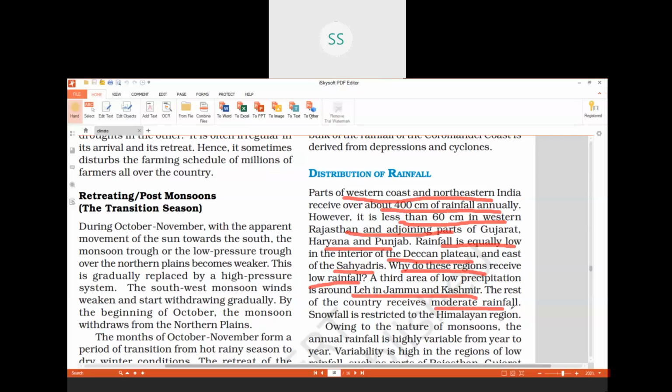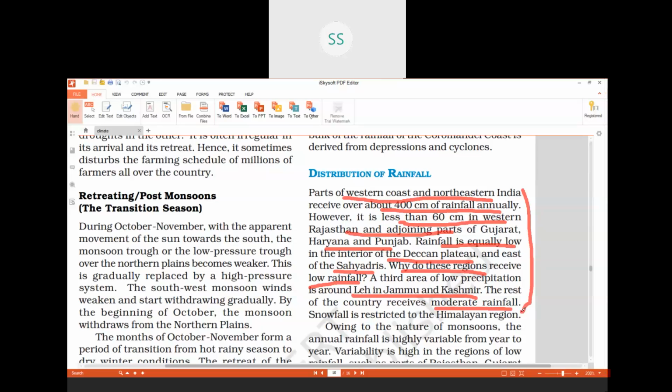So let's divide this whole paragraph into three parts. Three points, children. First point, regions receiving high rainfall, above 400 centimeters. They are the western coast of India and northeastern parts of India. For example, Mawsynram, which is in the northeastern part of India, receives the highest amount of rainfall in the world.